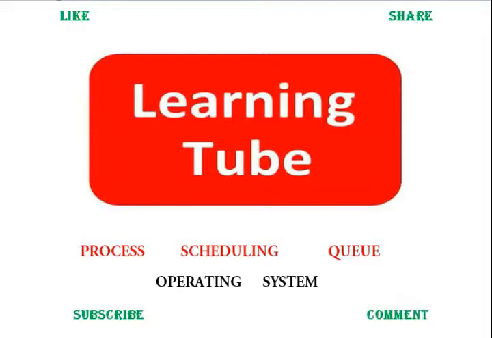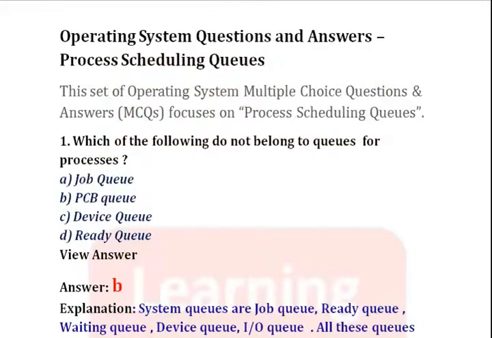Here we will discuss different types of questions of operating system. The first question is, which of the following do not belong to queue for processes? Since we know that system queues are job queue, ready queue, waiting queue, device queue, input queue, output queue. All these queues are present in the system queue.